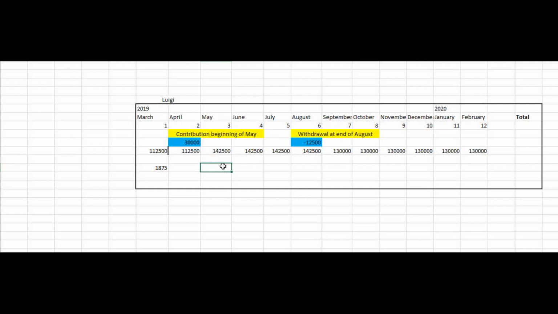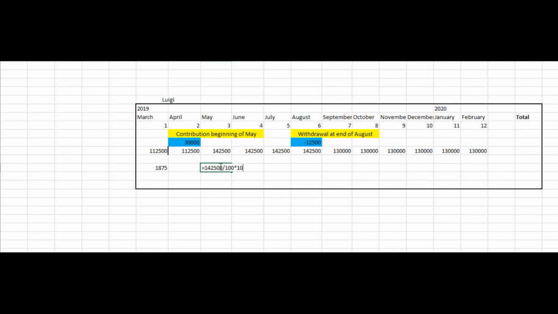Next, you'll have to calculate the next section of the interest on capital, which will be from May until the end of August. So to calculate this, we will say 142,500 Rand. So that is the initial contribution plus the contribution at the beginning of May, and we will divide this amount by 100 and then multiply it by 10%.